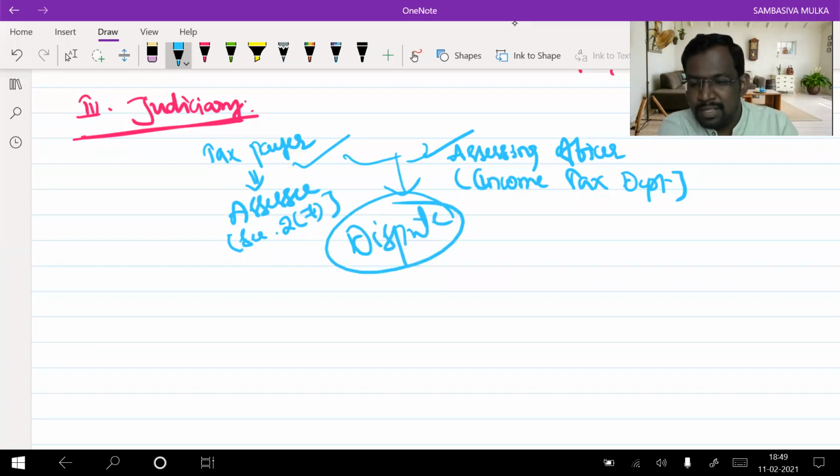Now, in order to resolve this dispute, where do they have to go? To whom do they have to approach? If a civil issue or a criminal issue, and a dispute comes up, we will approach the courts. Right, in a civil issue or criminal issue, we go to court. But if that issue belongs to income tax, then which court will we approach? Which court will solve our dispute? A dispute between the assessing officer and the taxpayer. So disputes, sir, yes, so many disputes.